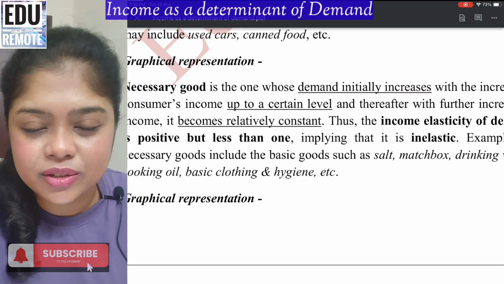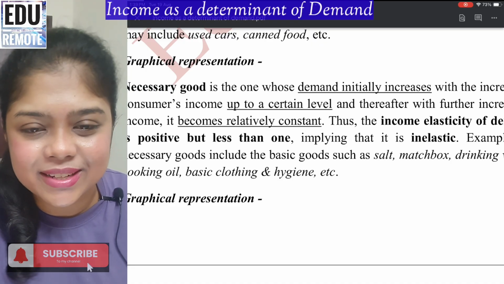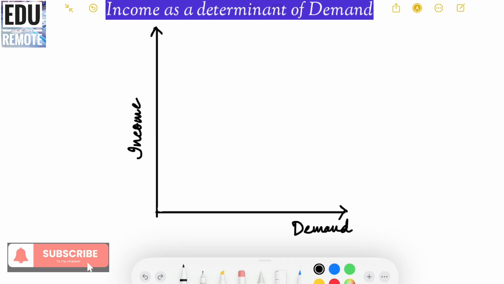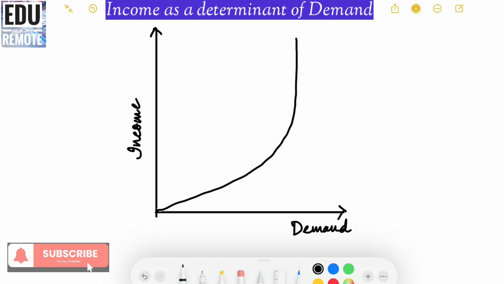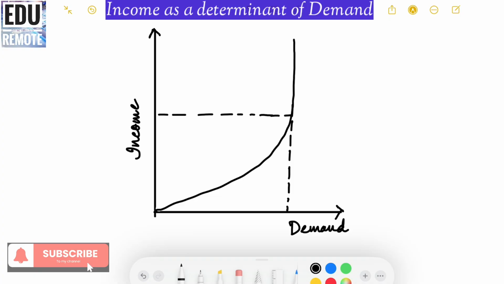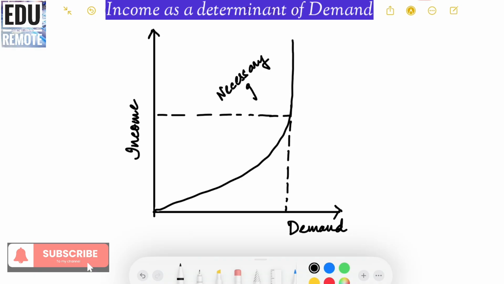The graphical representation of income as a determinant of demand in case of necessary goods is as follows. Again in the graph we will have the same thing: on the y-axis we'll have income and on the x-axis we will have demand. The graph for a necessary good is such that initially it increases with increase in income up to a certain level, and thereafter it becomes relatively constant. As you can see with these dotted lines, up to this certain point of increase in income, the demand for necessary goods becomes relatively constant.